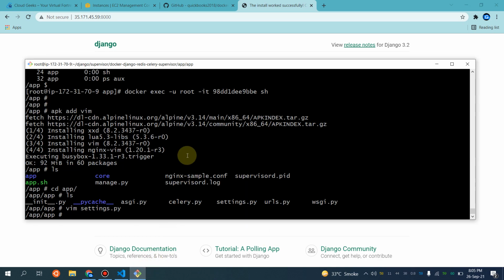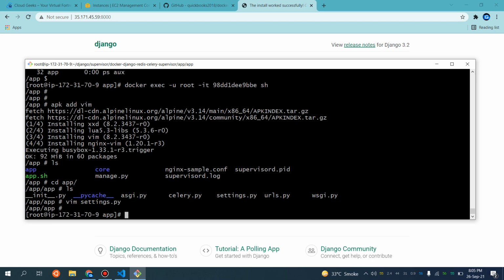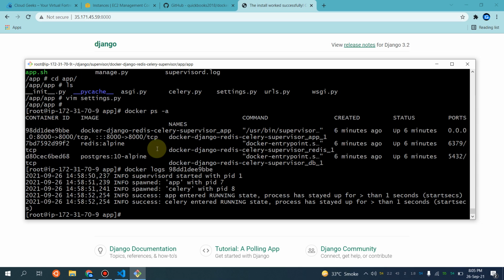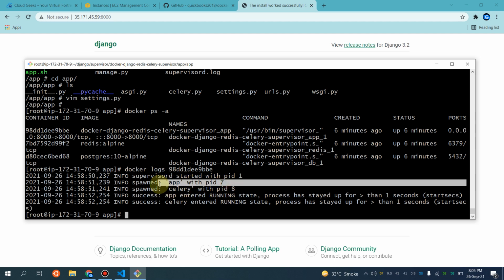Let me show you the logs as well. If I navigate to docker logs, our application logs with regard to the supervisor, you see, Celery is run as a process inside this particular container, and the application is running as a process in this container.